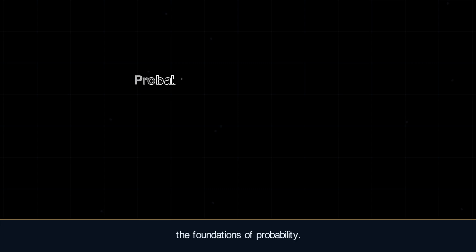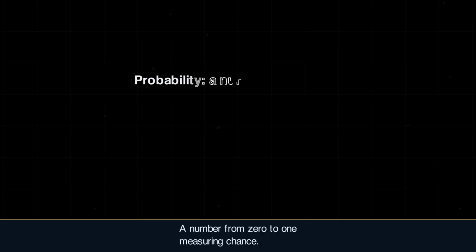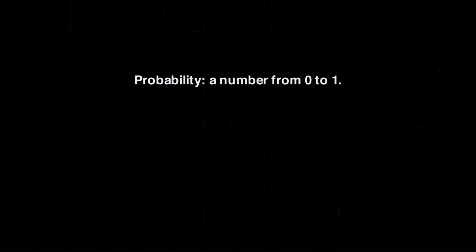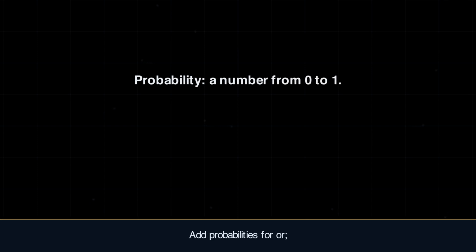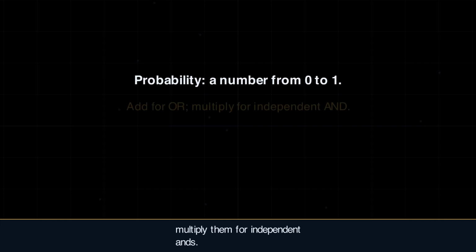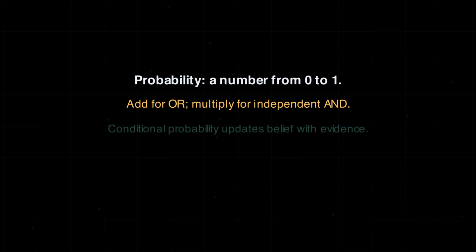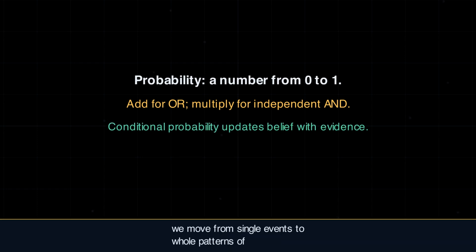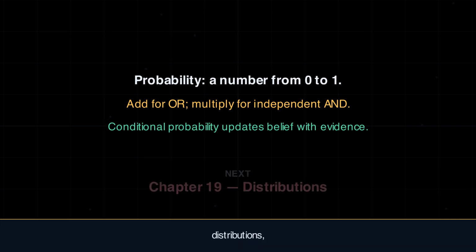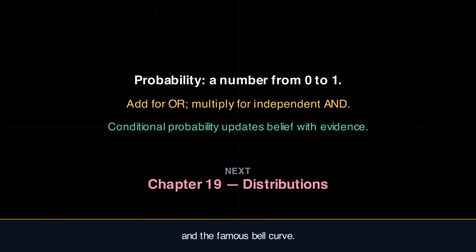So, the foundations of probability. A number from 0 to 1 measuring chance. Add probabilities for "or", or multiply them for independent "and". And conditional probability updates belief as evidence arrives. Next, we move from single events to whole patterns of outcomes, distributions, and the famous bell curve. Chapter 19.